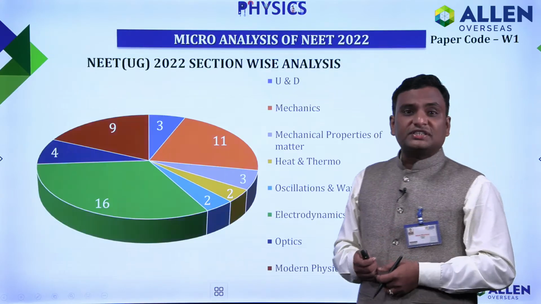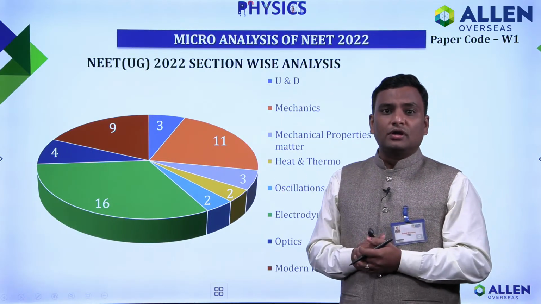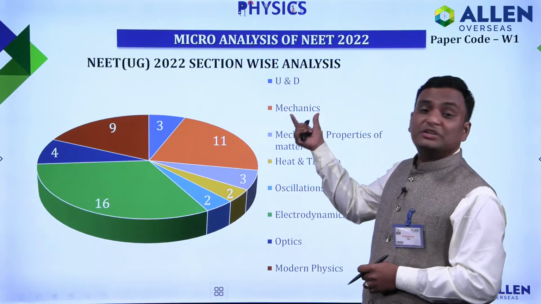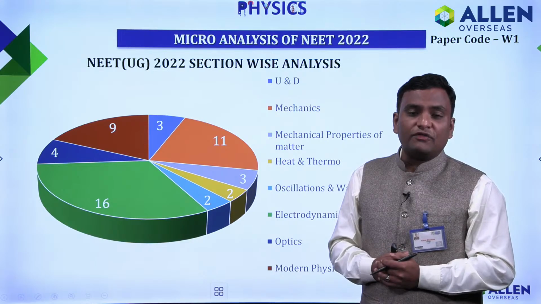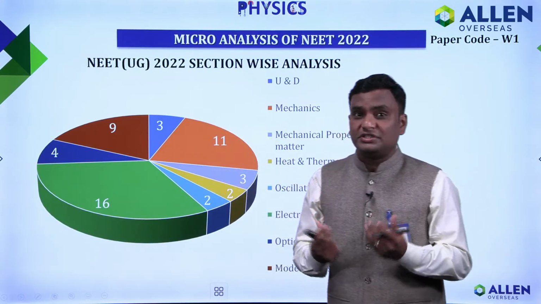Now next I am going to discuss further the micro analysis of the entire 50 questions, and from which chapter the questions have been asked. Starting from Unit, Dimension and Error, the first chapter of our 11th class physics, from which this year NTA has asked 3 questions.